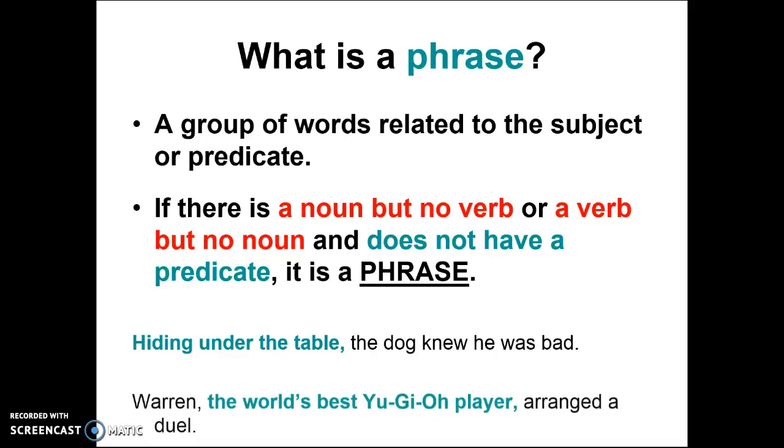Your next sentence says, "Warren, the world's best Yu-Gi-Oh player, arranged a duel." Warren would be your subject in that sentence. You do not have a predicate. So, therefore, the middle portion of your sentence, the world's best Yu-Gi-Oh player, would be a phrase. Also, it relates back to who Warren was. So he was the world's best Yu-Gi-Oh player. That, again, lets you know that it is a phrase and not a clause.